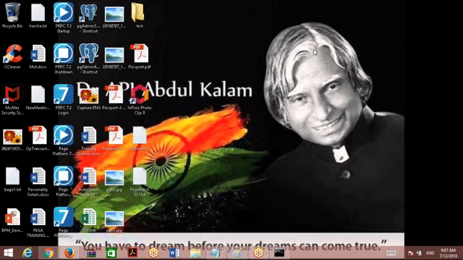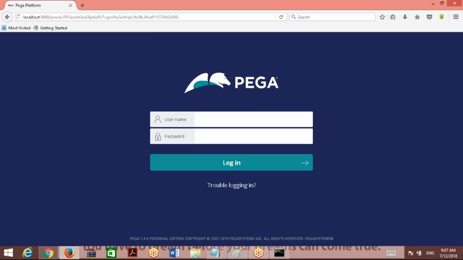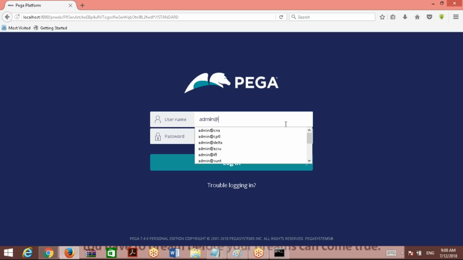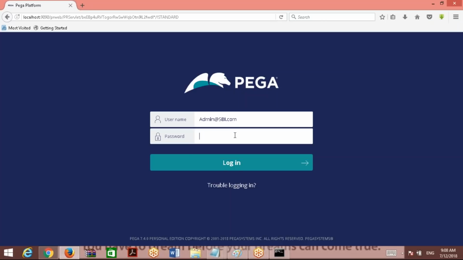Yesterday we created a new application. When we create a new application, you remember we gave an operator ID, the email address of the operator ID, at the framework level. Similarly, at the implementation level you would have given a new mail ID. We gave admin@sbi.com, right? You would have given admin1@sbi, something different. Then it will create an operator ID for implementation also. We would have done that, we missed it. With the practice we did yesterday, we got admin@sbi1.com. After that, you remember we updated the password to rules.